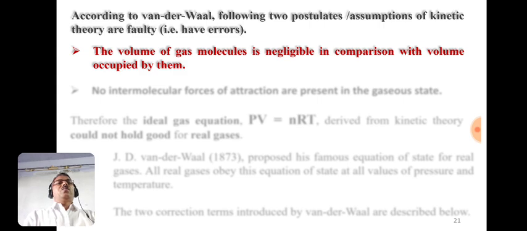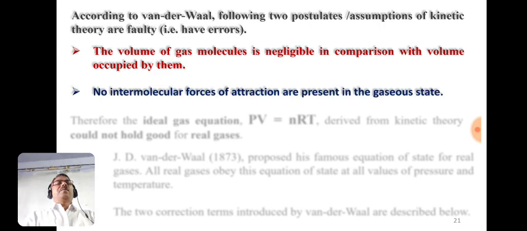So according to van der Waals, the volume of a gas molecule is not negligible. So that is a considerable volume as compared to the volume of the gas occupied. And the second assumption of kinetic theory of gases is that no intermolecular forces of attraction are present in the gaseous state.